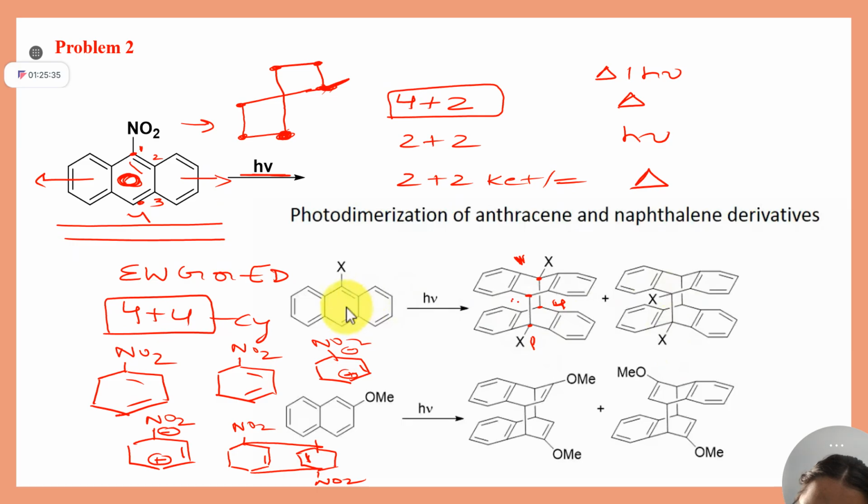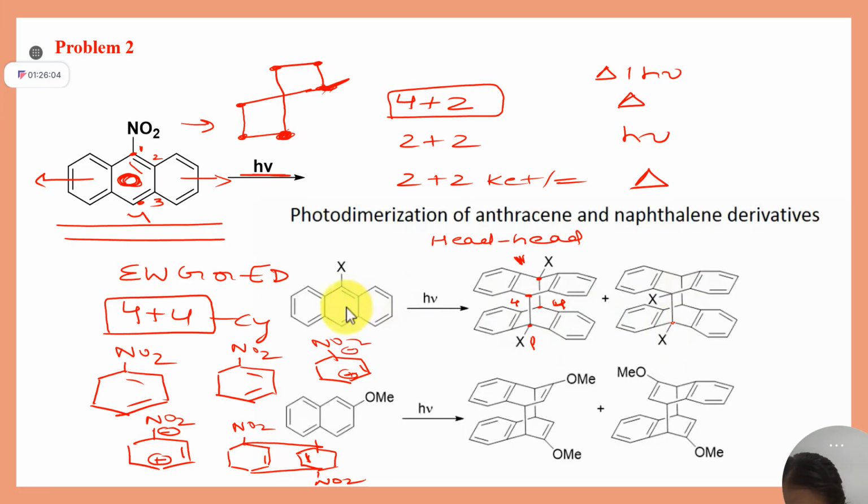So if you look at this, carbon number 1 is connected to carbon number 4, and carbon number 4 is connected to carbon number 1. Polarity wise, if we see, they call it head to head. Sir has called this head to head or head to tail? I think head to head only. So this is your head to head 4 plus 4, as I discussed at that time.